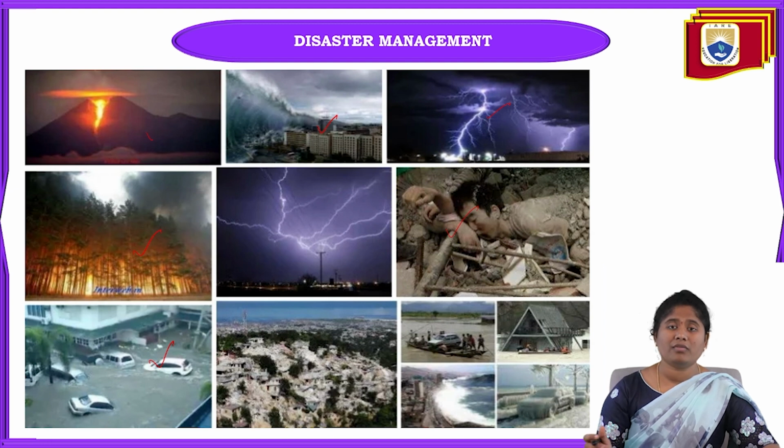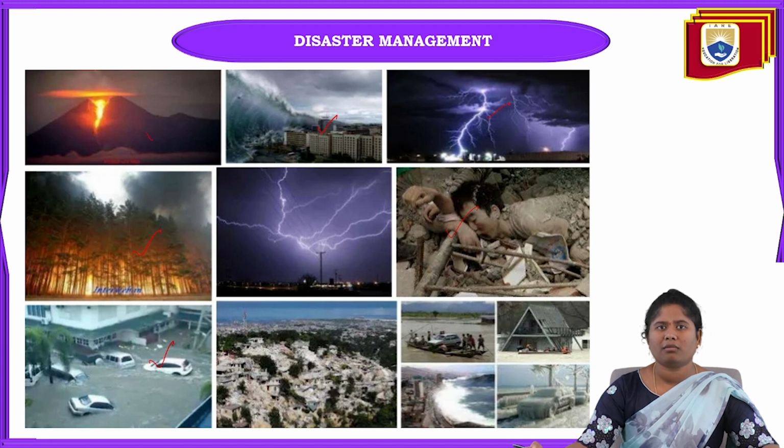When these natural disasters are going to happen, we cannot predict. We can know whether an earthquake is coming or not according to the magnitude, but only some hours or maybe some minutes before.